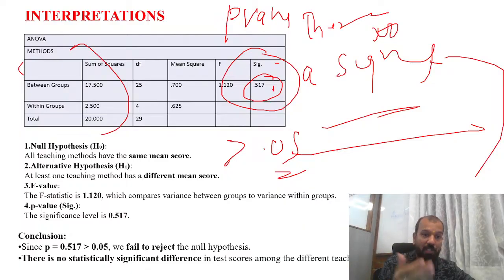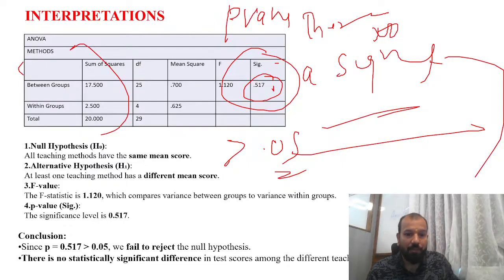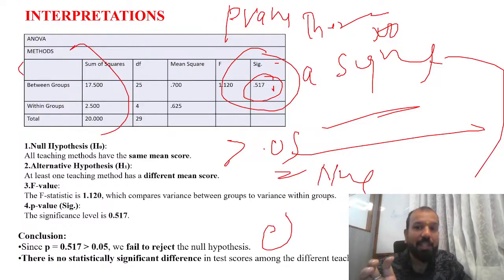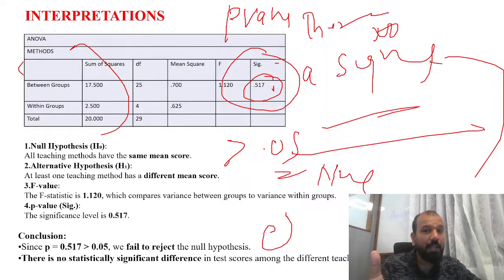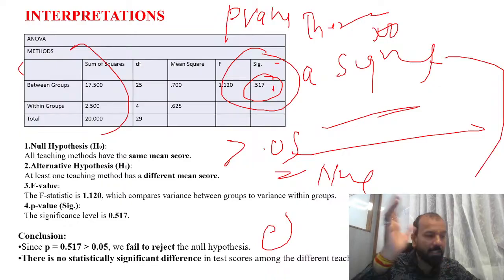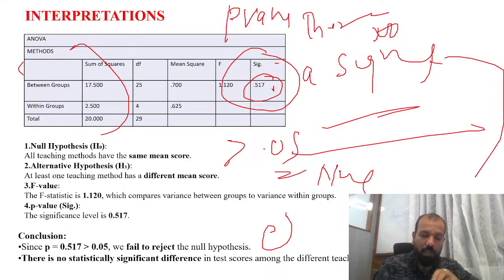So what are the interpretations? The p-value is above the 0.05 significance level, so we fail to reject the null hypothesis. There is no significant difference in teaching pedagogy, because the p-value is coming 0.517. There is no statistically significant difference in test score among the different teaching methods in the sample. That means whatever teaching pedagogy was used, the students got the same score.